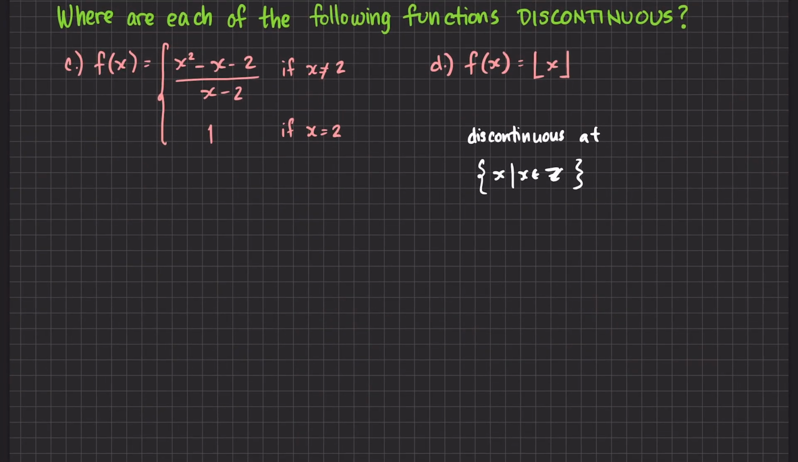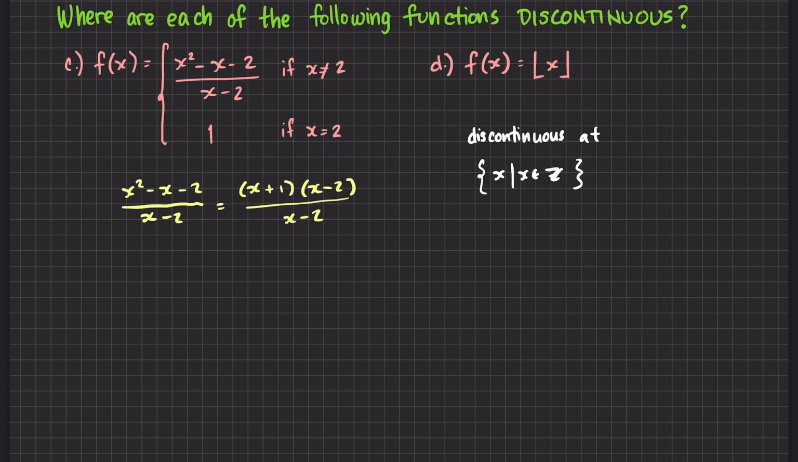Continuing with our example, if you will recall, itong letter C, pareho lang siya dun sa letter A kanina. Meron lang siyang additional definition na x equals 2. So, what we're doing here is we're checking kung baka naman na-fix na yung discontinuity. So, tingnan natin.